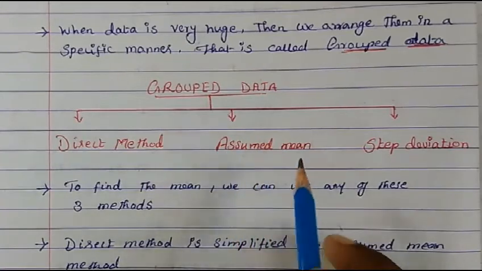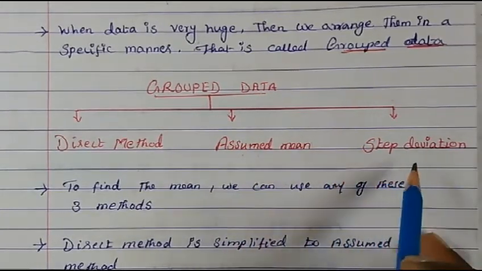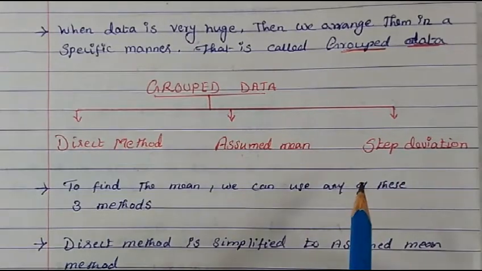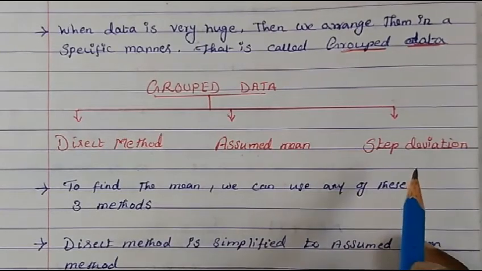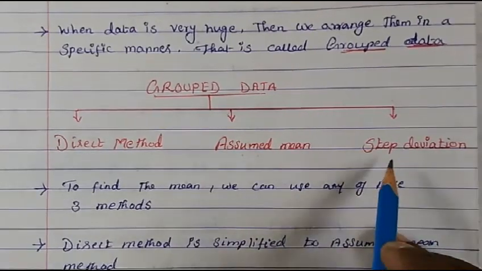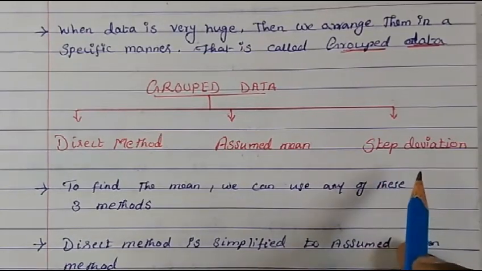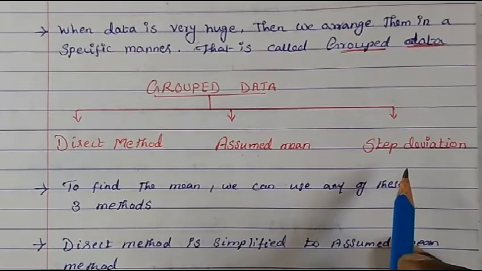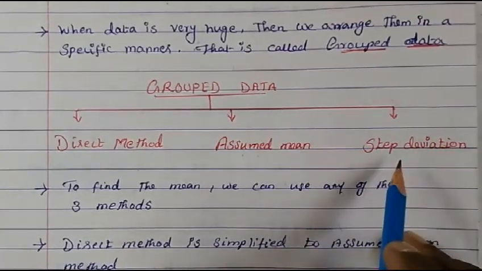And with assumed mean method, one more column will be added, so that is step deviation method. But calculation wise, I would advise the step deviation method is much easier. Please learn step deviation method.